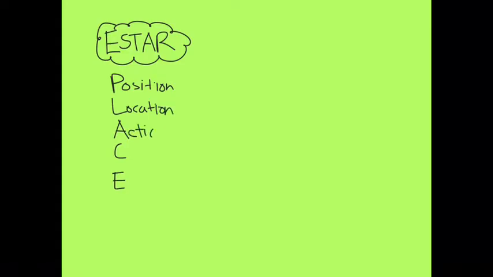So if you're working with the verb ESTAR, for example, like I said, whatever comes next has to be from place. So that could be position, location, action, condition, or emotion. So what are you going to see? What are examples of these?